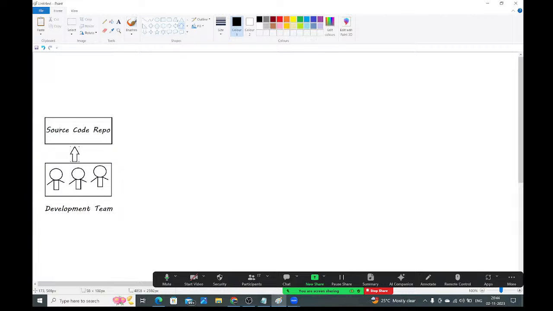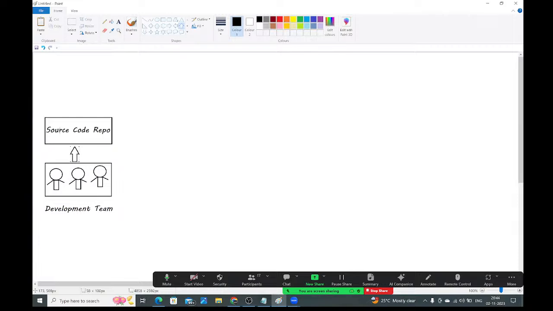Because of that, so many challenges are there, and we need to face them. That's why nowadays no one is doing on-premise setup. Everyone is going with cloud computing only.